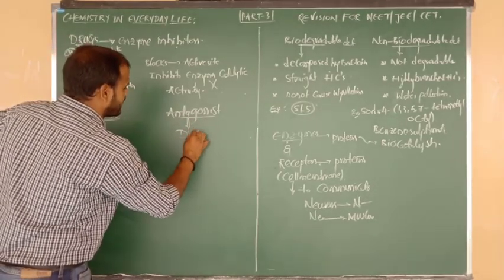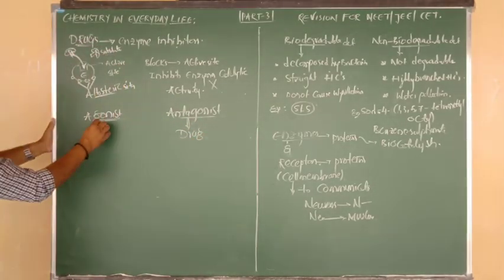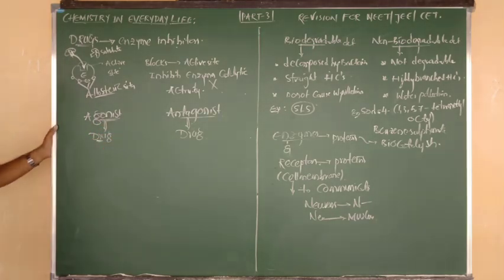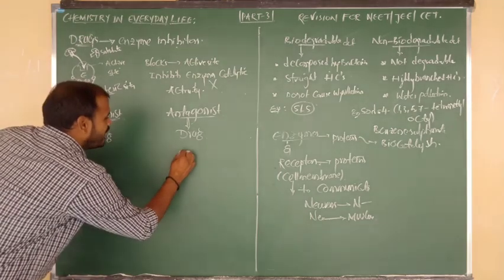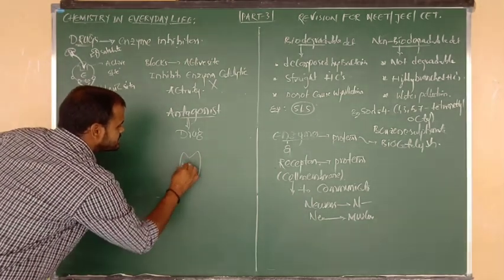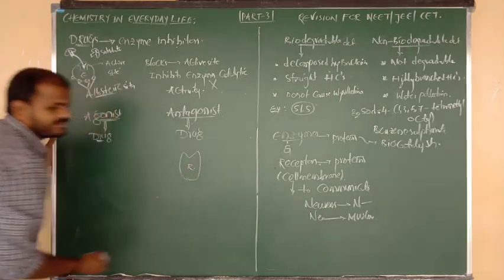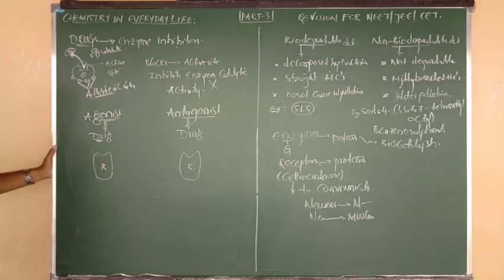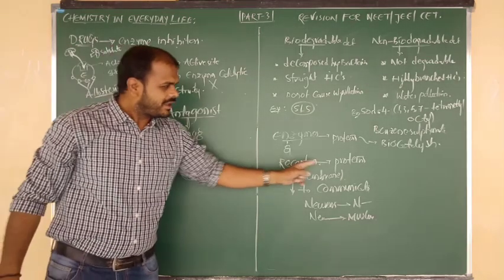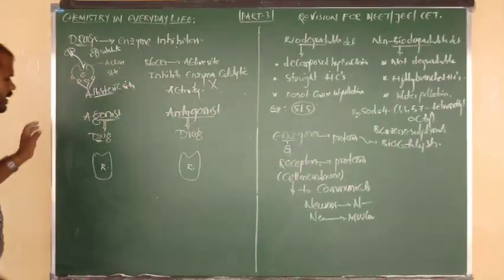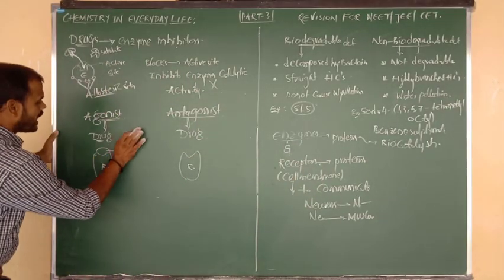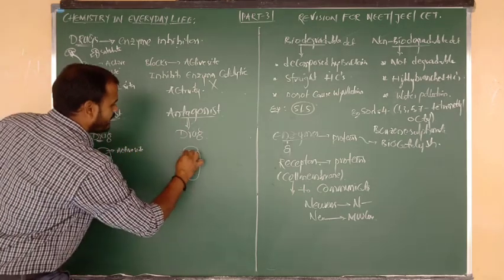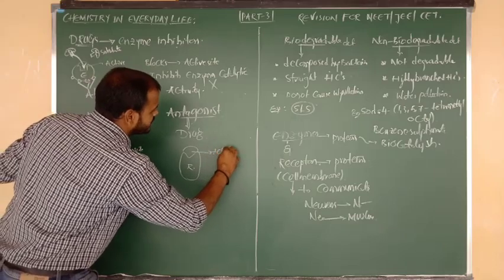First of all, let me write about the antagonist. Antagonist is a drug. Agonist is also a drug. But what are the functions of these two drugs? I am going to tell you. Suppose this is the receptor protein. Just now I told you that receptor proteins are present in the cell membrane, and this is the active site of the receptor.